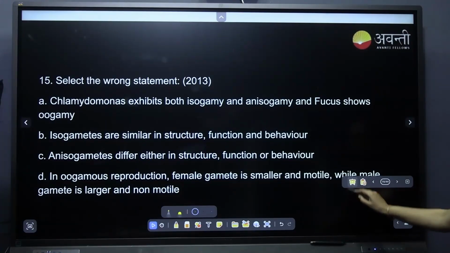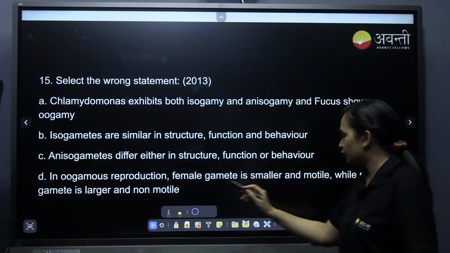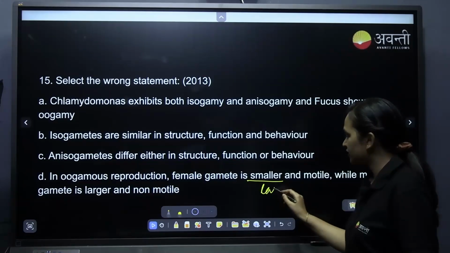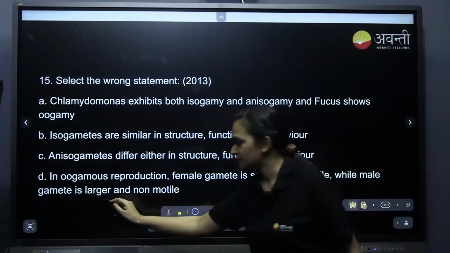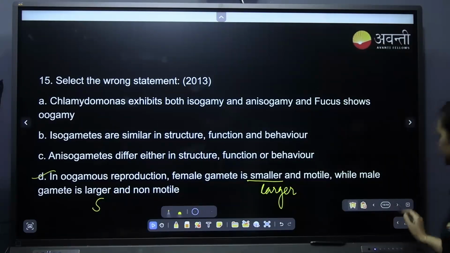Option D. In isogamous reproduction, the female gametes are not smaller. In oogamous reproduction, the female gametes are larger and the male gametes are smaller. So it is D. Very good.